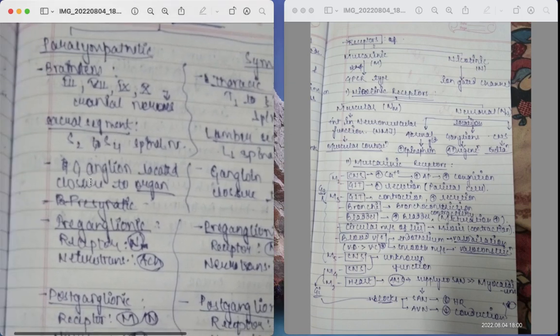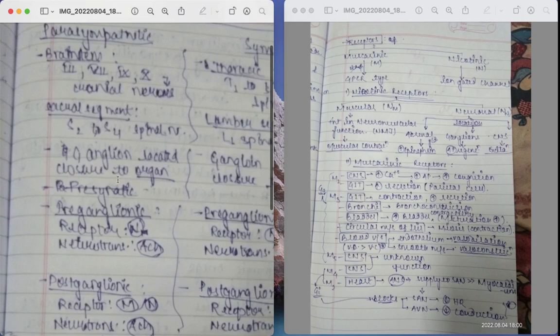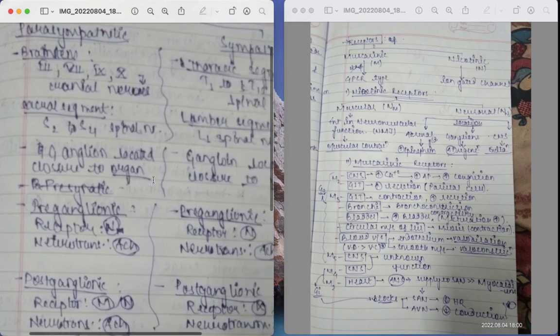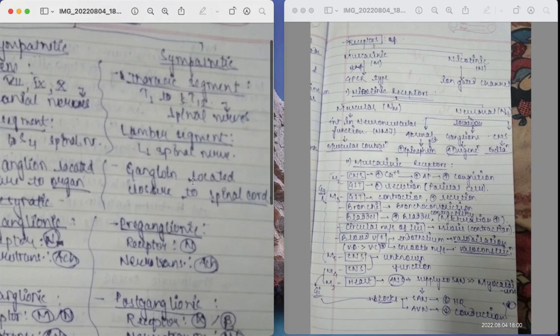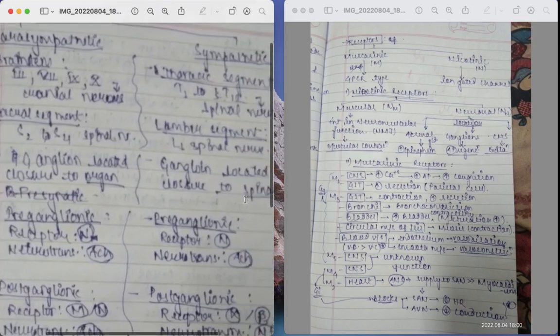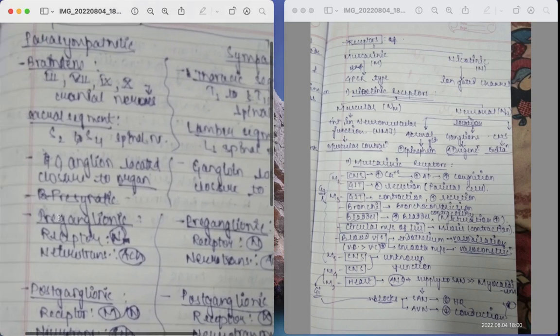In the parasympathetic nervous system, the ganglia are located closer to the organ, whereas in the sympathetic nervous system, the ganglia are located closer to the spinal cord, as they form the sympathetic chain, the sympathetic trunk.